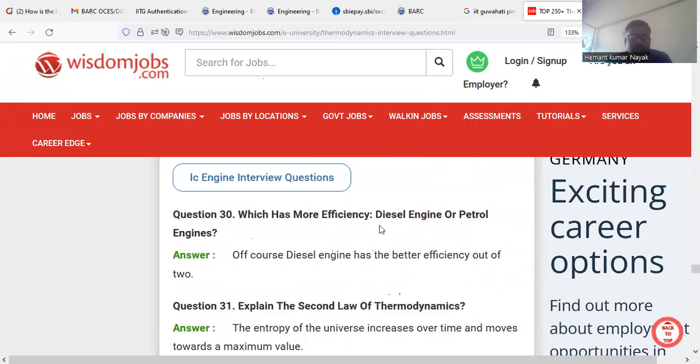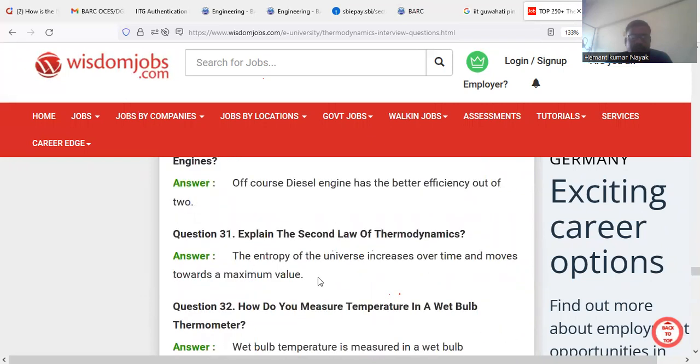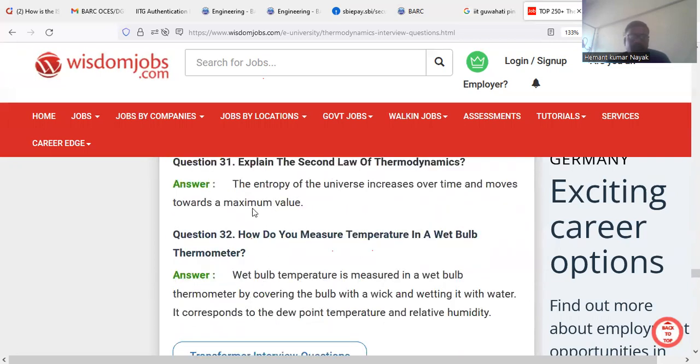Which has more efficiency, diesel engine or petrol engine? Of course, the diesel engine has the better efficiency out of the two. Explain the second law of thermodynamics. The entropy of the universe increases over time and moves towards the maximum value. Due to the ever increase of entropy, we cannot transfer heat from low temperature to high temperature. It is always transferred from high temperature to low. This is the main concept behind the second law of thermodynamics.